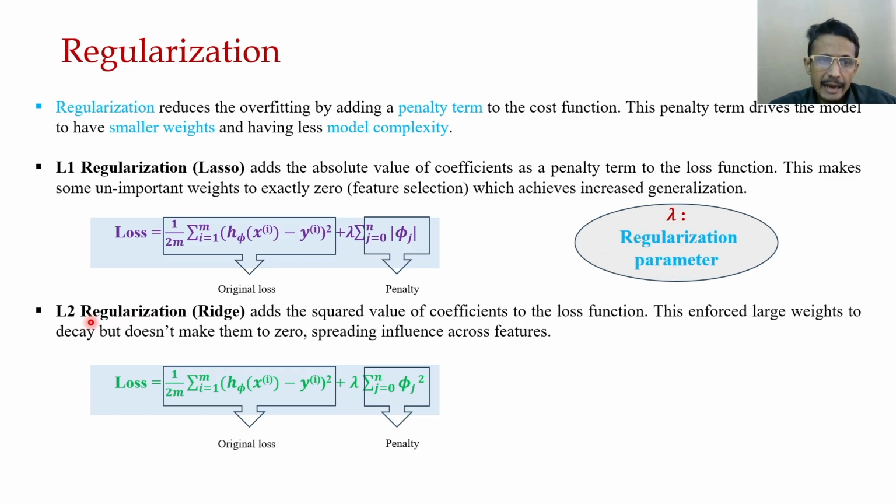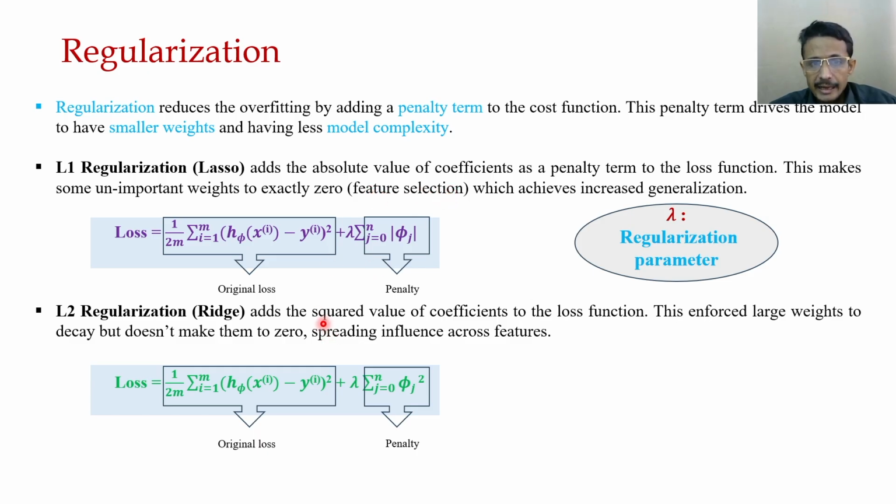In the case of L2 regularization, it adds the squared value of the coefficients to the loss function. So this is the squared value of the coefficient. It forces large weights to decay, but it doesn't make them zero. So it is actually not doing feature selection.